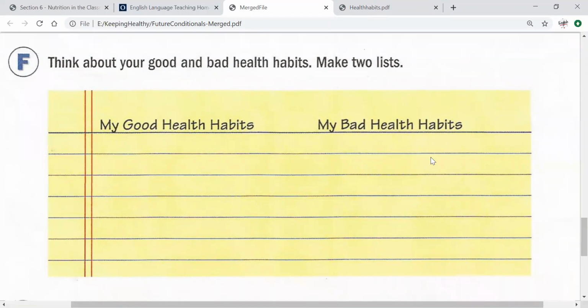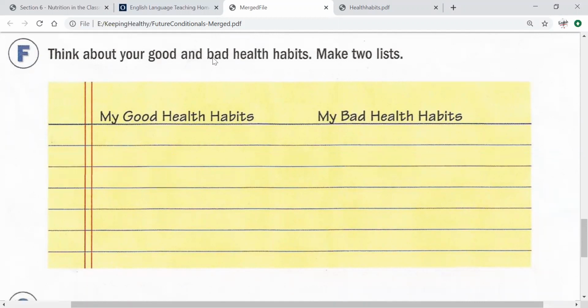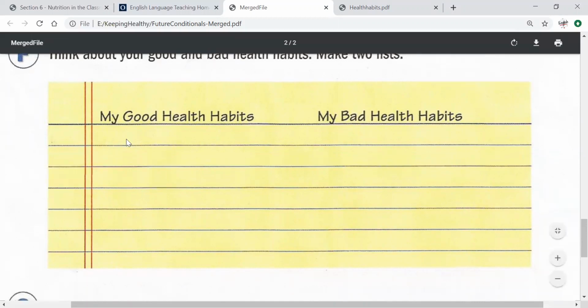What are some bad health habits you have? For example, I smoke every day, or I sleep 10 hours a day. Maybe that's too much sleep. So think of at least, I would say, 3 or 4 good health habits and some bad.